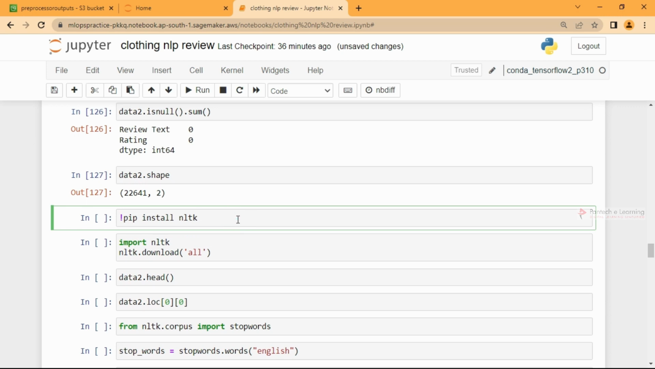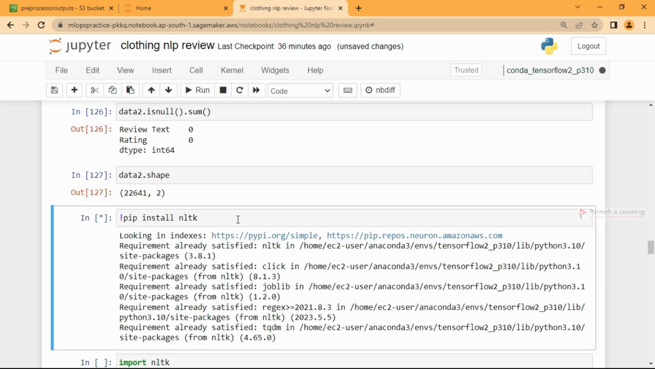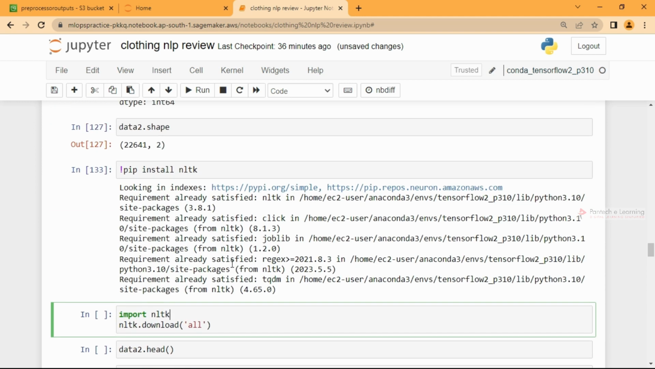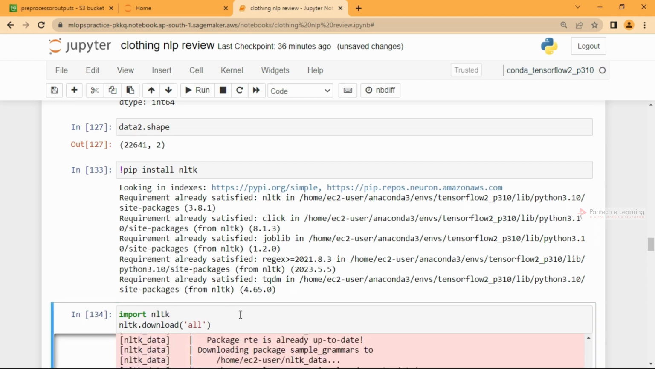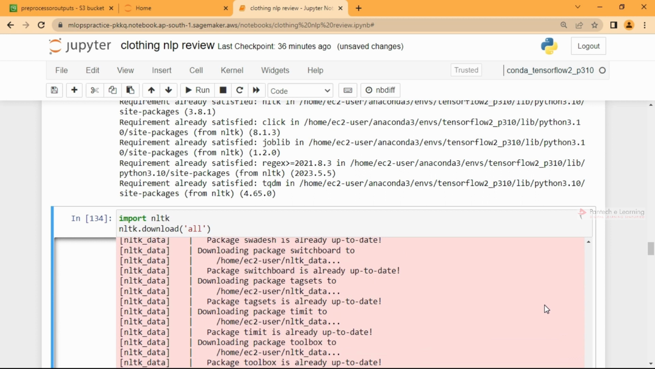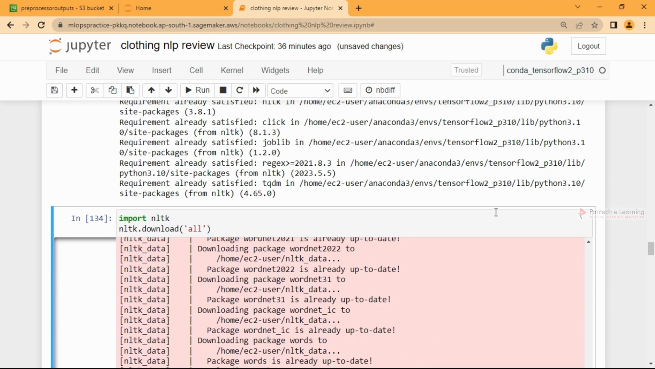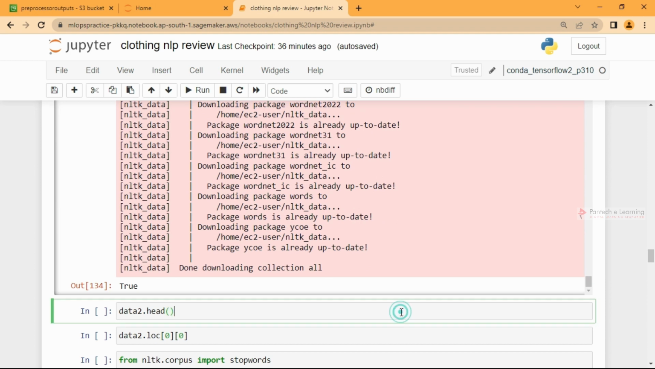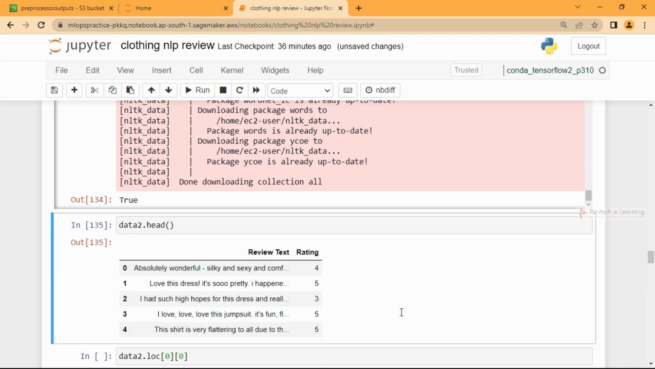So let me start with pip install NLTK, and I already have it, so the requirement is already satisfied. And once again, to go on the safe side, I'll just install or download all. I have done it already, so if you haven't, it will take some time and it will download.